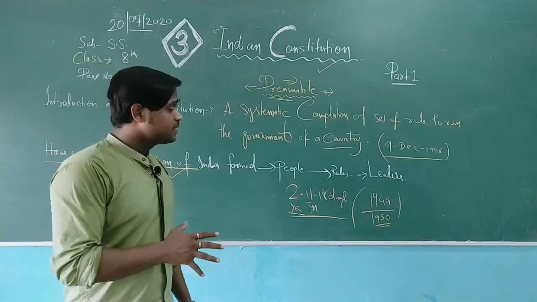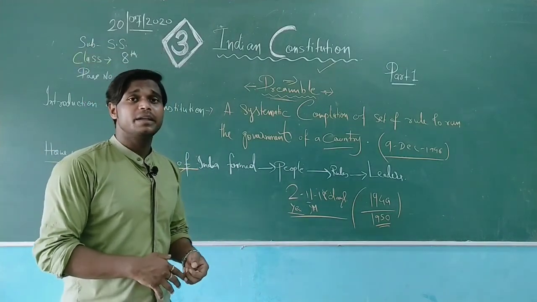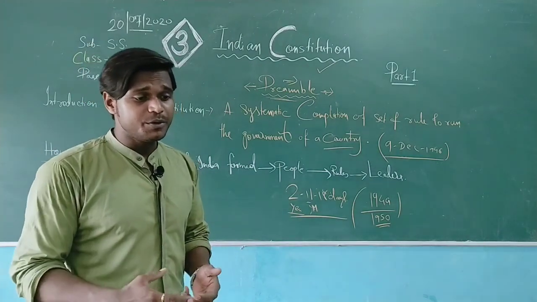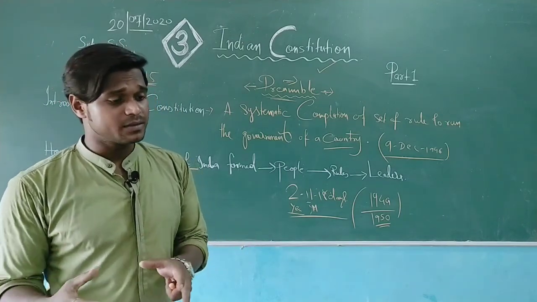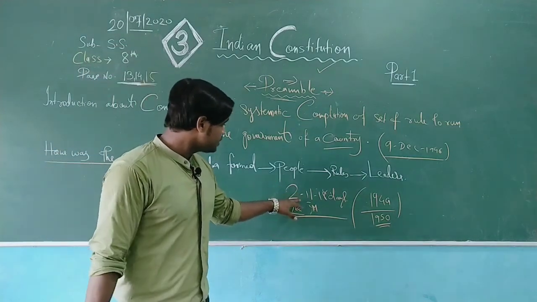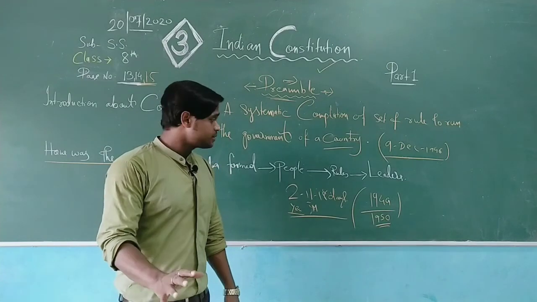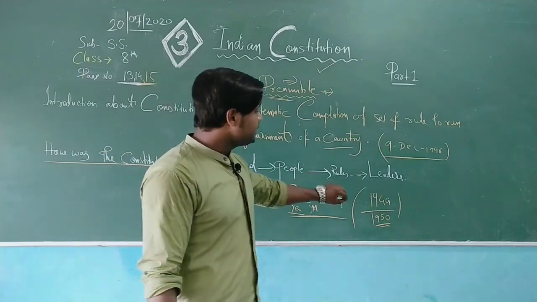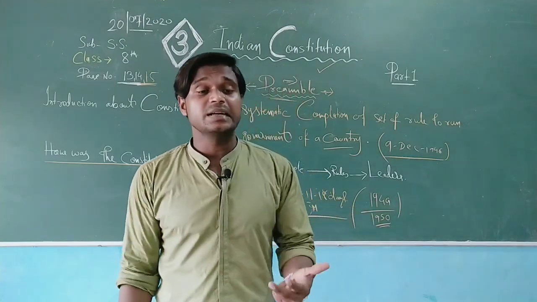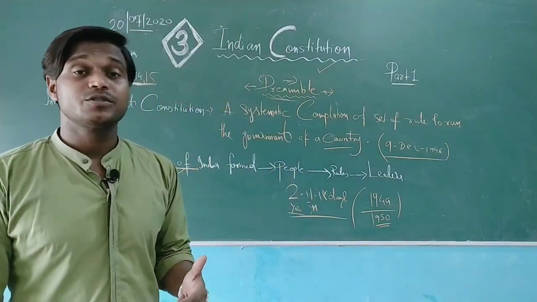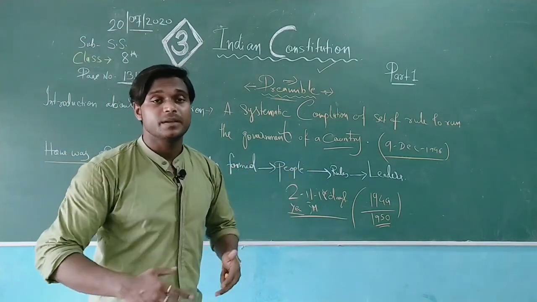The drafting committee, headed by Dr. B.R. Ambedkar, was also introduced in the assembly, and it took a period of 2 years, 11 months and 18 days to complete the constitution. It was completed in 1949 and enforced in 1950. They took 1 year to study the constitution so that they could enforce it for the people.